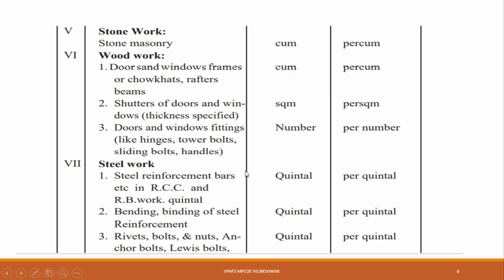Then steel work. In steel work, steel reinforcement bars in RCC and RB work are measured in terms of quintal. Okay. Now bending and binding of steel reinforcement are all in terms of quintal. Then rivets, bolts, nuts, anchor bolts, everything, all in terms of quintals.